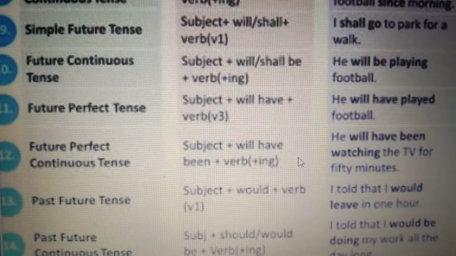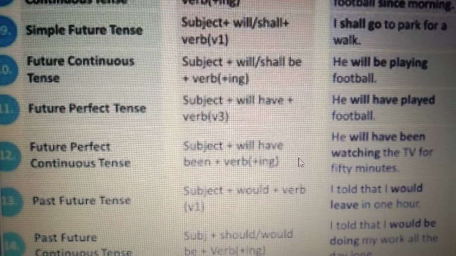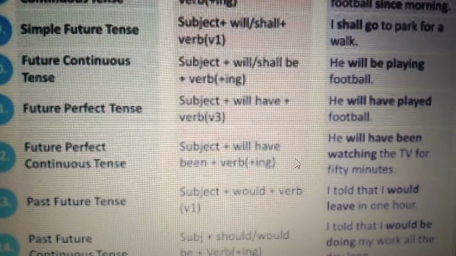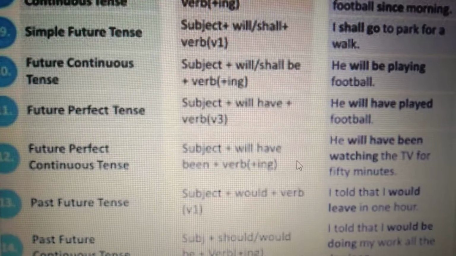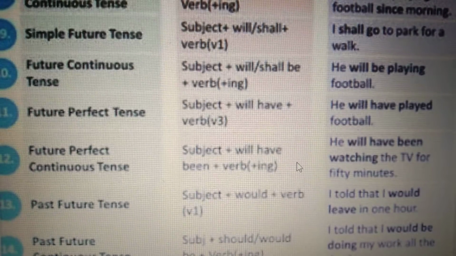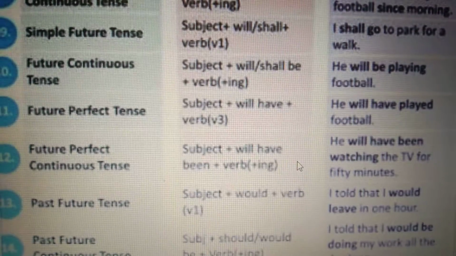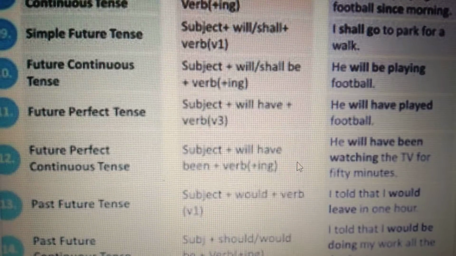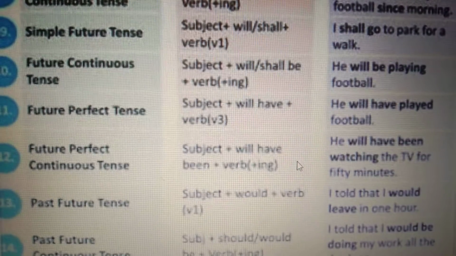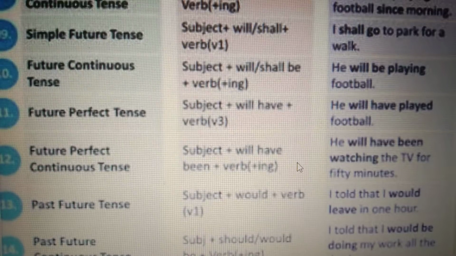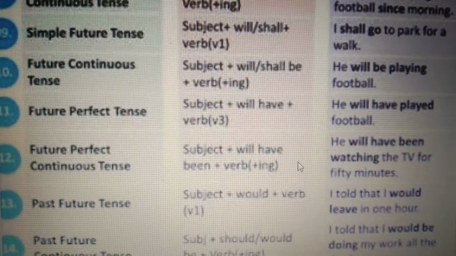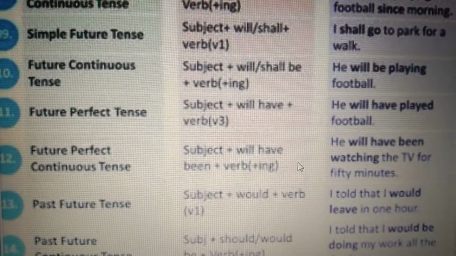The next is future continuous. As we have already done, continuous means that which is going on, which is not finished yet. This tense is used to denote an action that will be going on at some time in future. For instance, he will be taking a bath at noon. It means that he will take a bath at noon. He is not taking it now. The first form with ing is used, and shall be and will be are added.